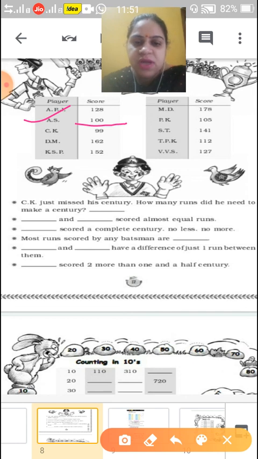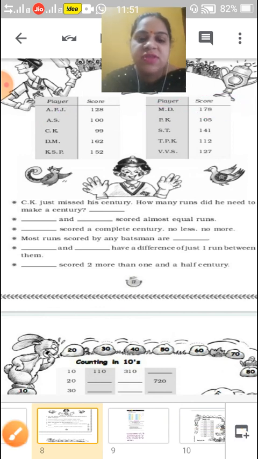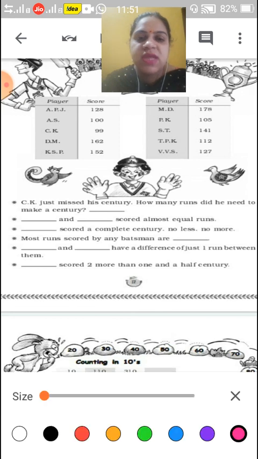most runs by any batsman. Now, most means which player scored the maximum runs in the match. So we can have a look here. The MD player scored 178 runs. How many runs? 178 runs. So he scored the most. Most means the maximum runs he scored in the match.